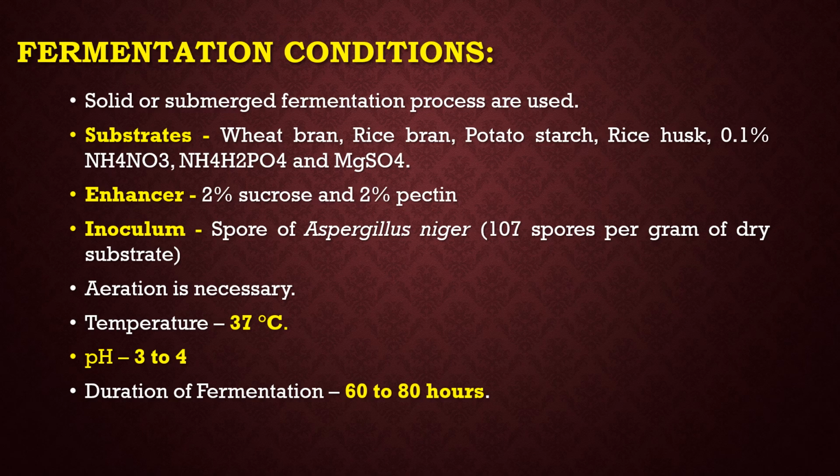Inoculum used is spores of Aspergillus niger at 10^7 spores per gram of dry substrate. Aeration is necessary for the production. Temperature should be maintained at 37 degrees Celsius and the pH should be 3 to 4. The duration of fermentation is 60 to 80 hours.